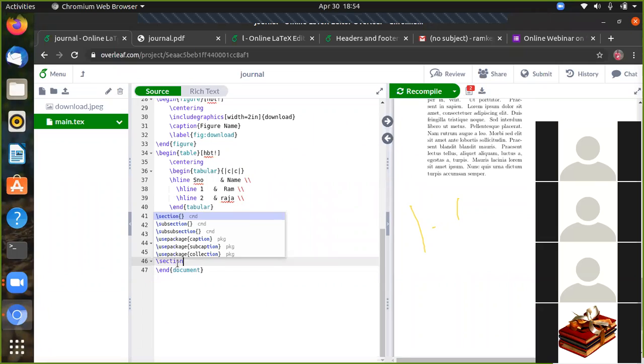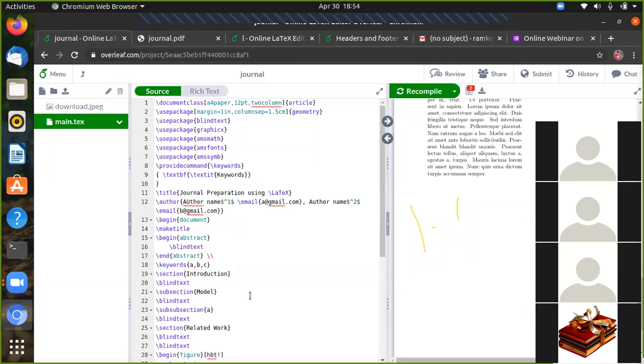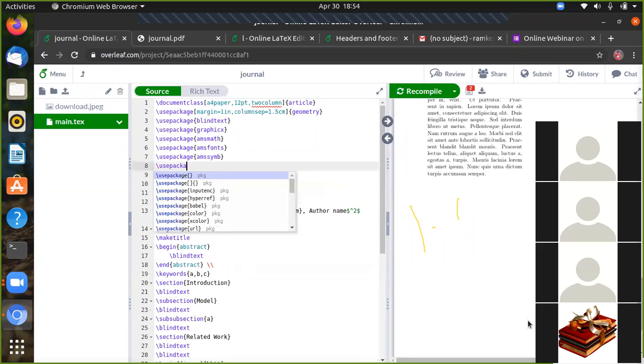Finally we can go for a section: references. You can include the cite, cite number 1, number 2. For that you can use the package cite.